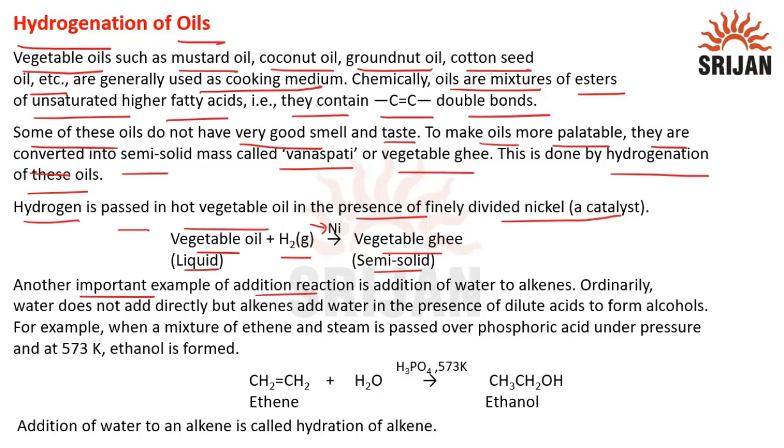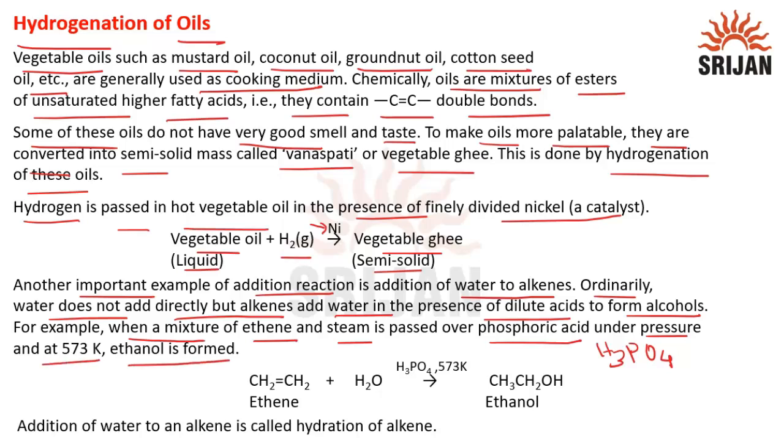Another important example of addition reaction is addition of water to alkenes. Ordinarily, water does not add directly, but alkenes add water in the presence of dilute acids to form alcohols. For example, when a mixture of ethene and steam is passed over phosphoric acid, that is H3PO4, under pressure and at 573 Kelvin, ethanol is formed. So this is ethene, and water is added in the presence of phosphoric acid at 573 Kelvin, and we get ethanol. The addition of water to an alkene is known as hydration of alkene.